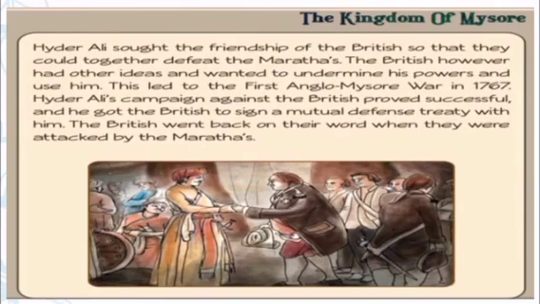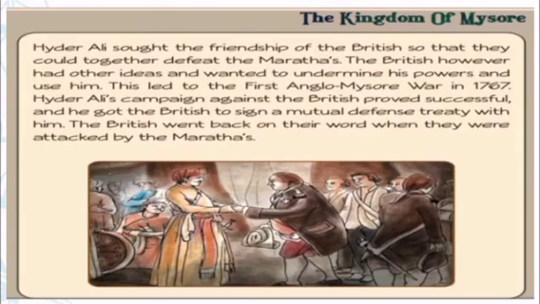The British, however, had other ideas and wanted to undermine his power and use him. This led to the First Anglo-Mysore War in 1767. Hyder Ali's campaign against the British proved successful, and he got the British to sign a mutual defense treaty with him.